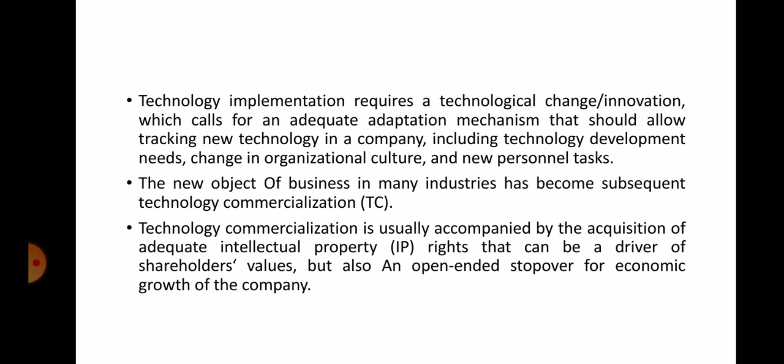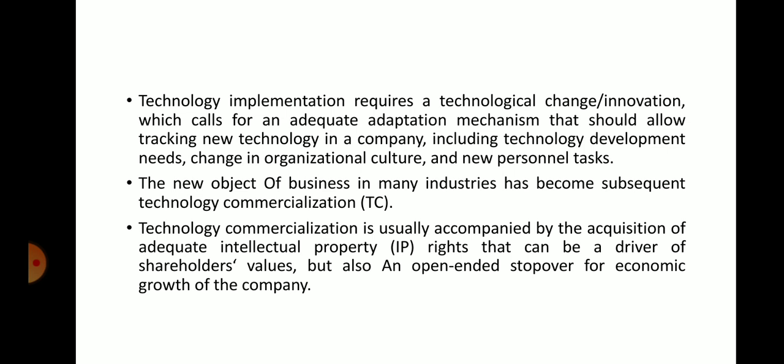New personnel tasks: the person, meaning an individual, should be capable of adapting those changes or capable of implementing that technology in the organization for integrating the technology and business processes for producing the complex product, for developing the complex product. Okay, that is the reason. Here, the adapting mechanism also allows tracking a new technology in a company. That is the technological implementation.